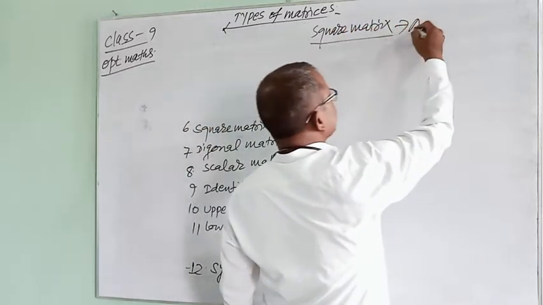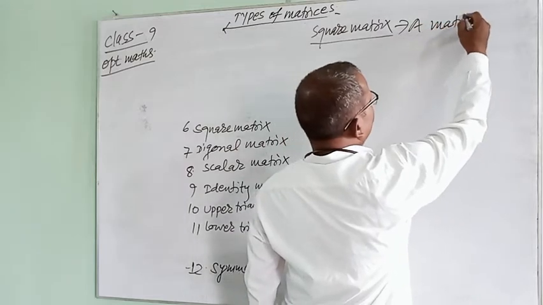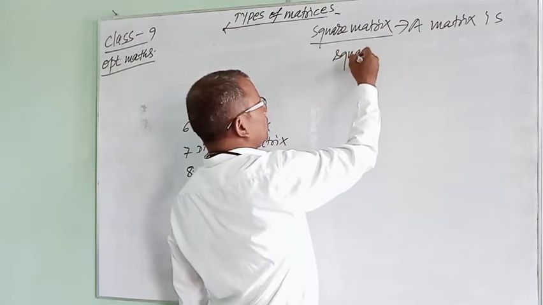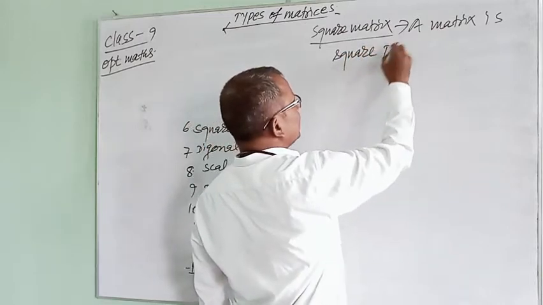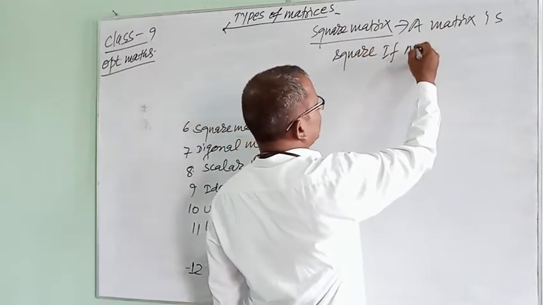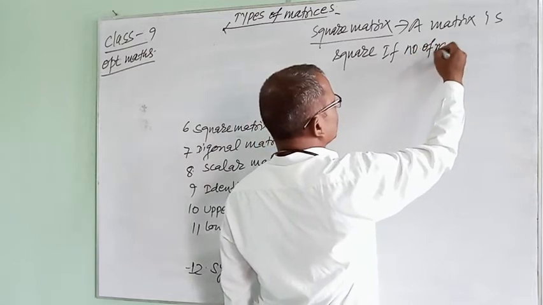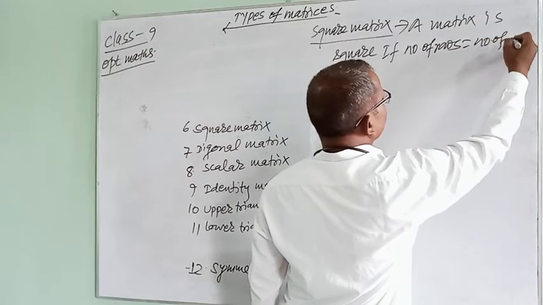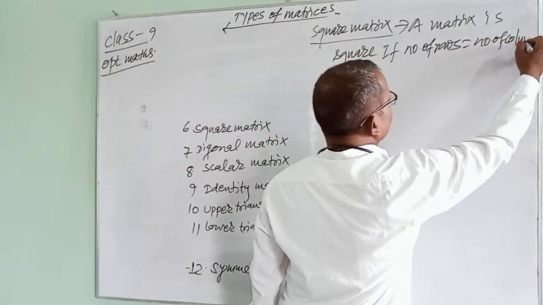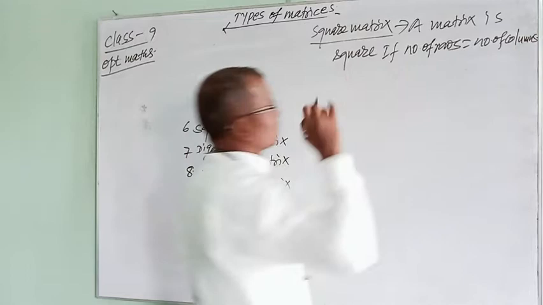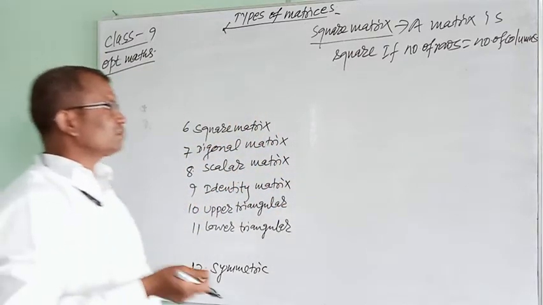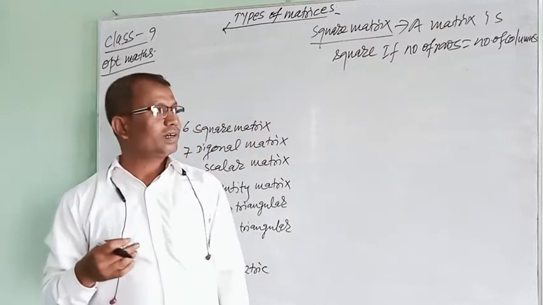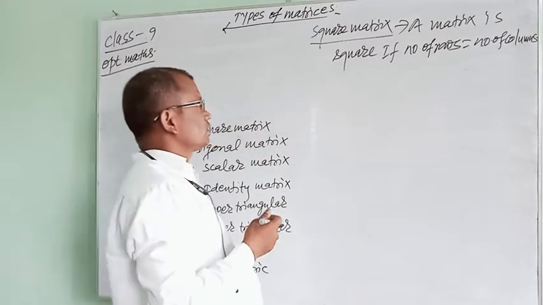A matrix is a square if the number of rows is equal to the number of columns. A matrix is a square if the number of rows is equal to the number of columns. That is,